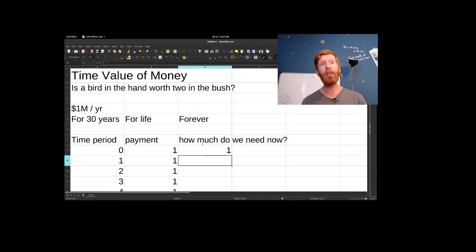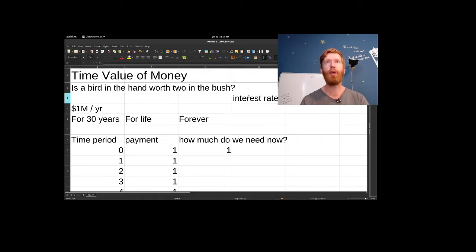Now, how much do they need to get $1 million, let's say 30 years from now? Well, if they put money away now, they'll get some interest growth, and so they'll need to put away a lot less than $30 million. It's a lot easier to figure out what they need to get 1 year from now. We just have to ask, what sort of interest rate can they get? So let's just choose a nice round number.